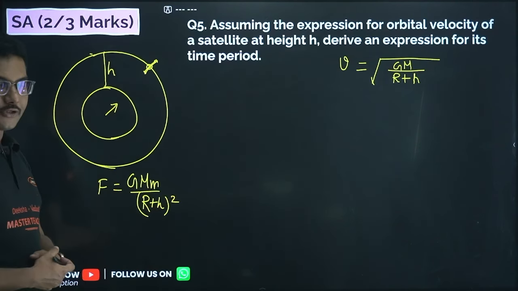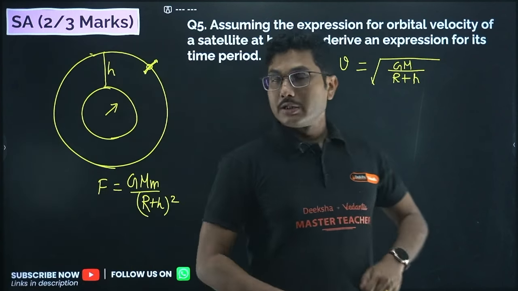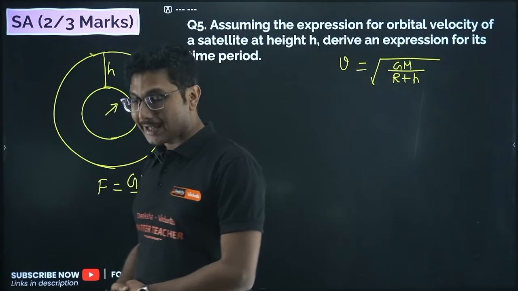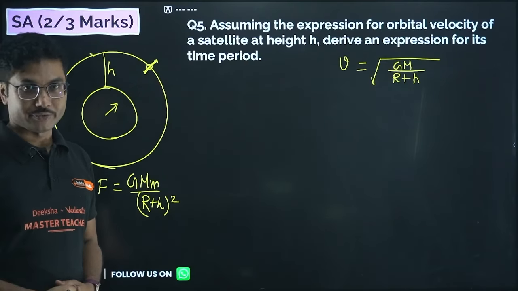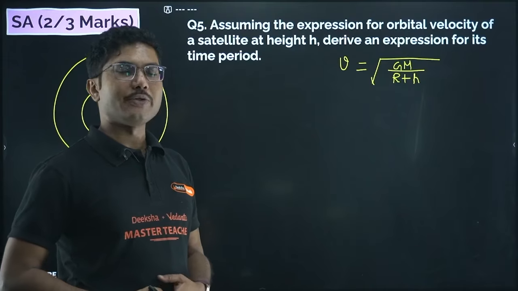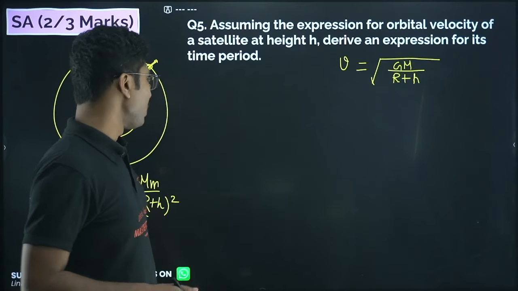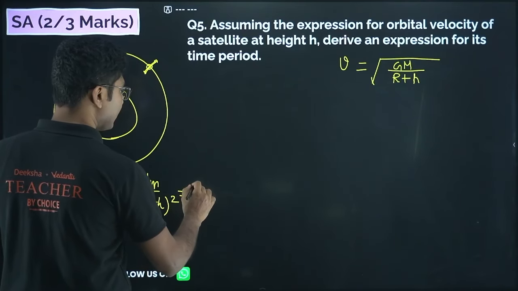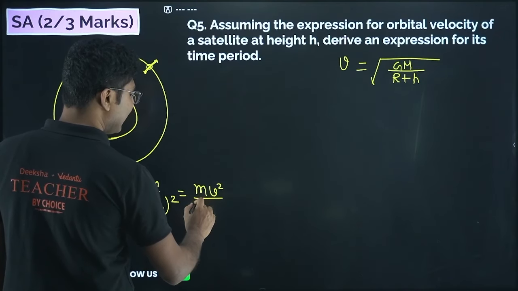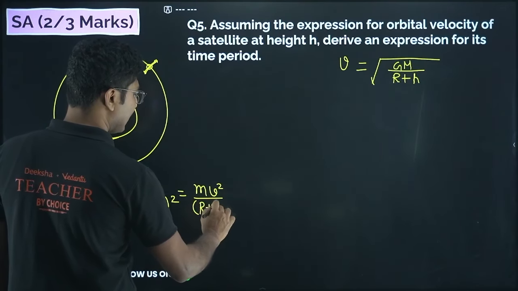Because this satellite is also rotating in a circular path, it has to have the centripetal force as well. By this time I hope you are familiar with centripetal force and its formula. It is given by mv square by the distance, that is r plus h.